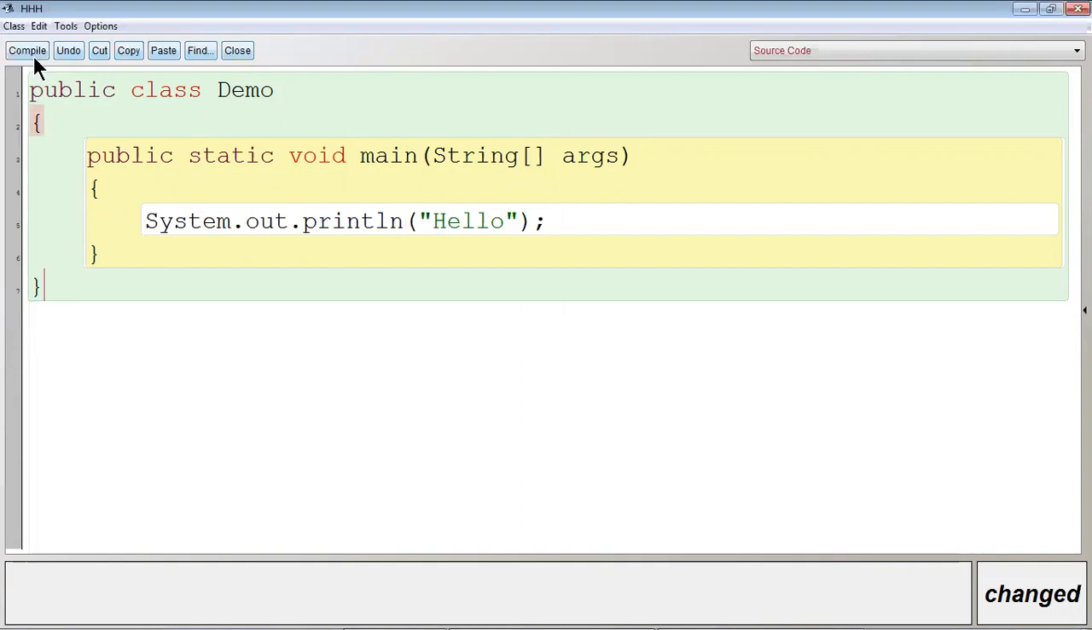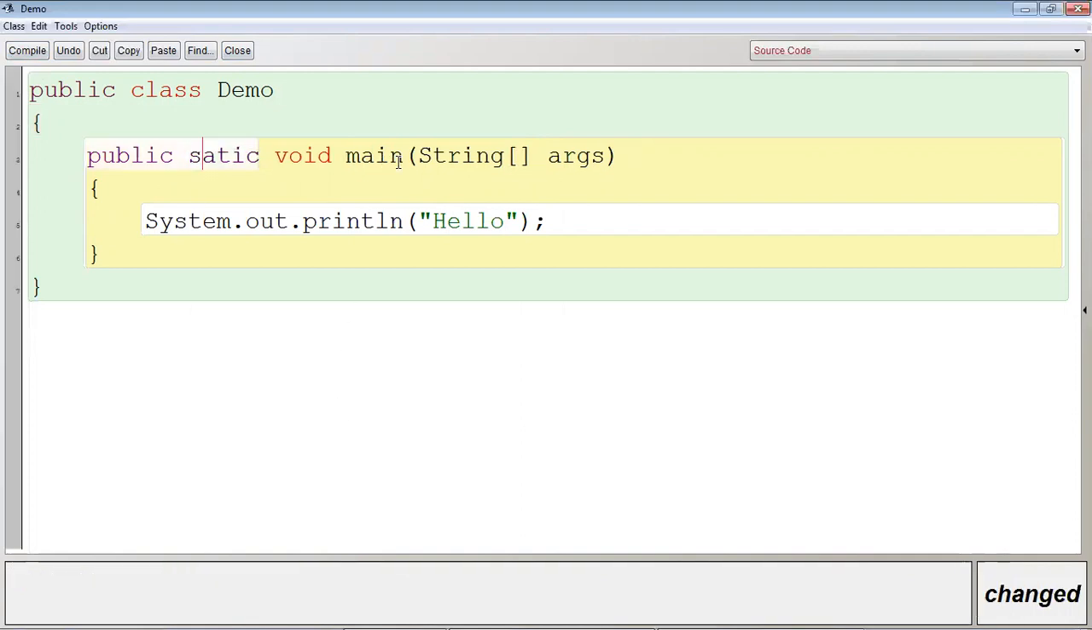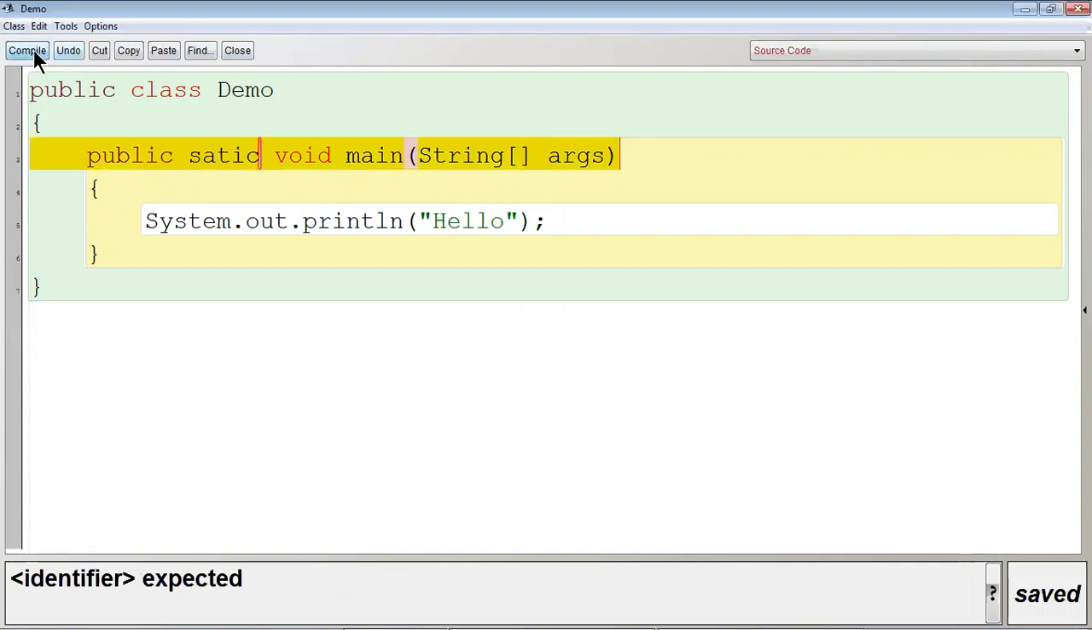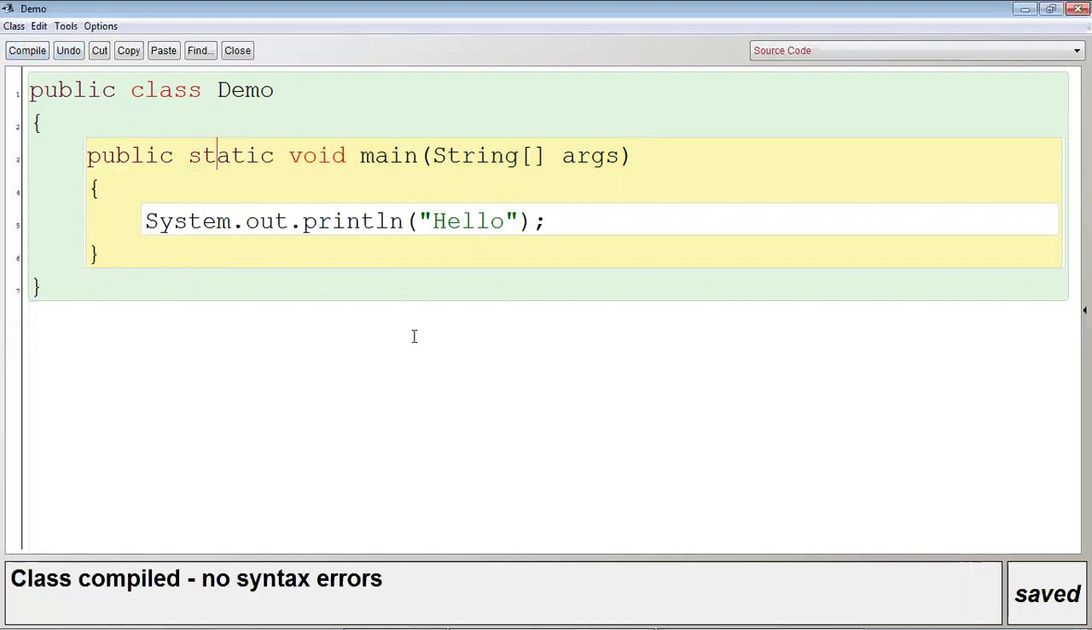Now you can see this is the button for compile. No syntax error means your program is syntactically correct. If I make any mistake here, now it will show an error after compilation, because there is a syntactical mistake within the program. That is why the compiler is throwing an error. Now, if I make it correct and then compile, the shortcut key to compile is Control K. I hope the things are clear.